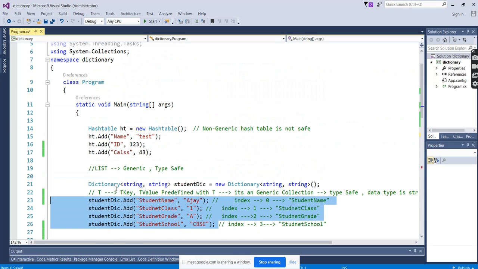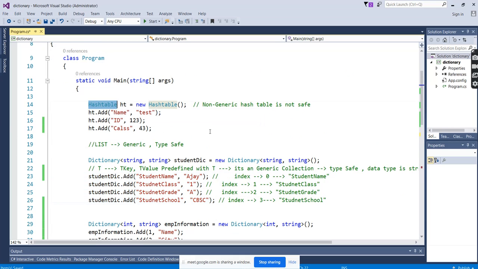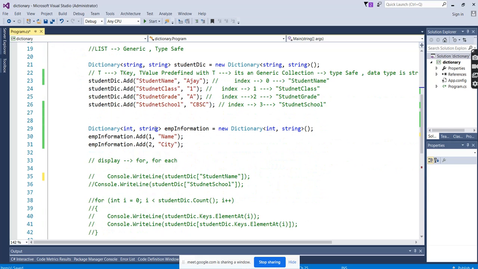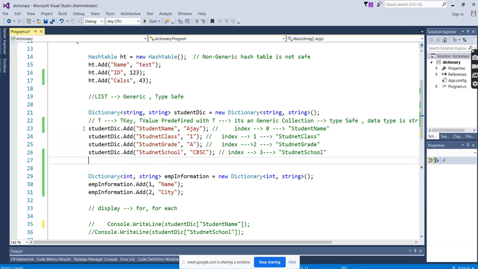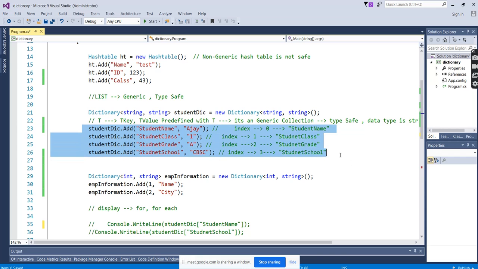Even in a hash table we can see the indexes, because of the hashing concept. Internally it converts the key with a hashing algorithm into a hash key, and based on that conversion it displays the values. But here there is no hashing concept. It's a dictionary, just a key and value. So how will we iterate, and on what do we have to iterate?